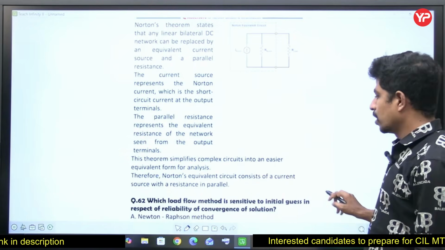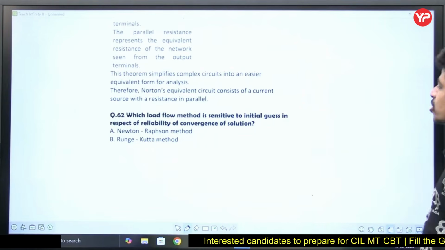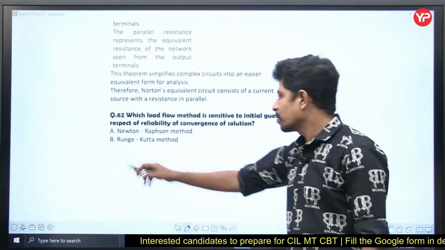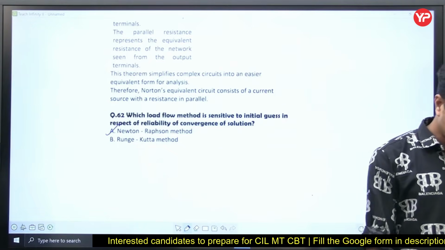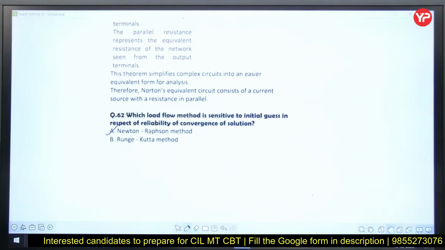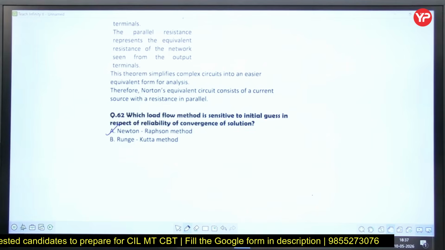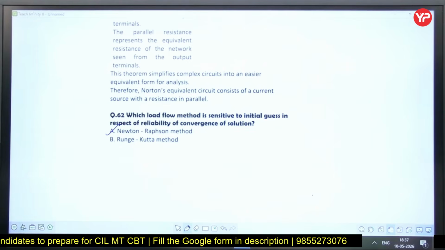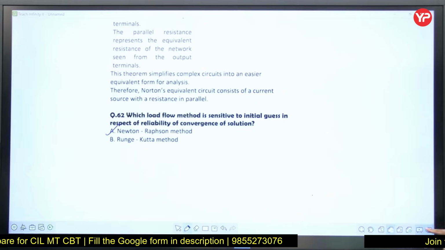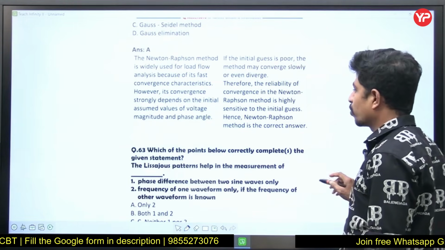Right? Next, the load flow: which load flow method is sensitive to initial guess with respect to the reliability of convergence? Newton-Raphson method. Yes, Newton-Raphson method is affected by the initial guess. Initially, what value you are taking as your initial guess is going to affect the convergence of the Newton-Raphson method.